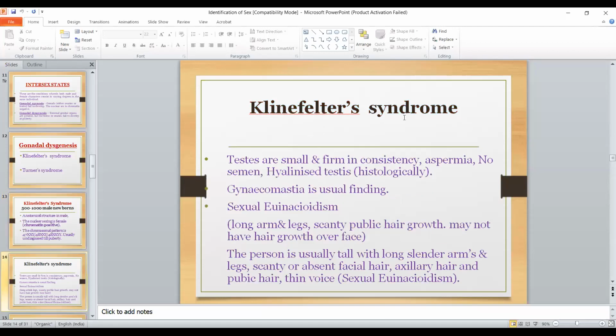In Klinefelter syndrome, testes are small, firm in consistency, there is aspermia, no semen, hyalinized testes on histology. Gynecomastia is usually present and there is eunuchoidism, meaning long arms and legs, scanty pubic hair growth, and mustache and facial hair are not present. So the person is usually tall with long slender arms and legs, scanty or absent facial hair, axillary hair, and pubic hair, and thin voice. These are the characteristics of Klinefelter. So a short note can come on Klinefelter.